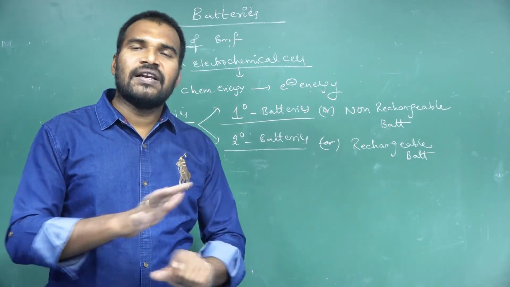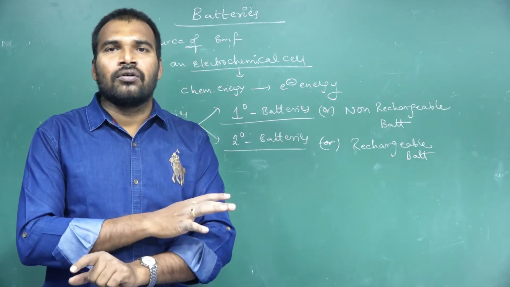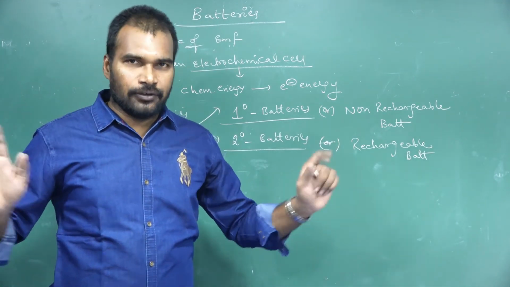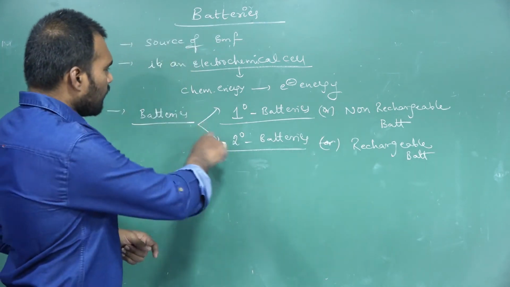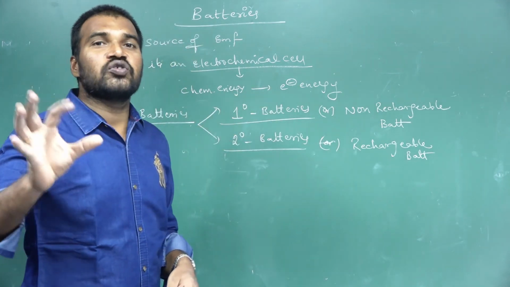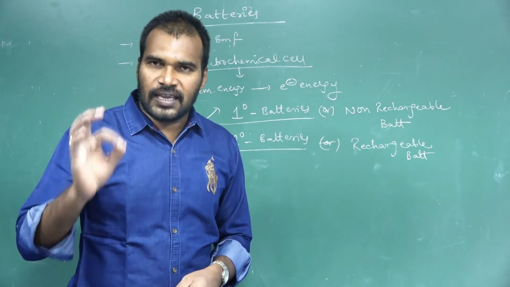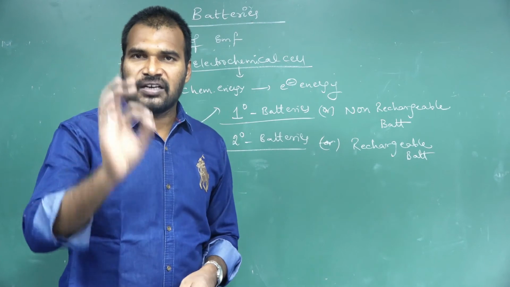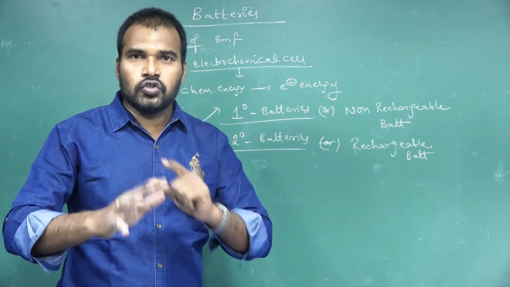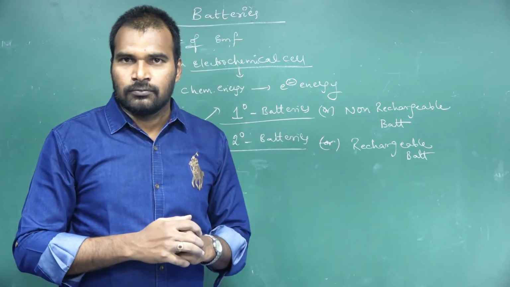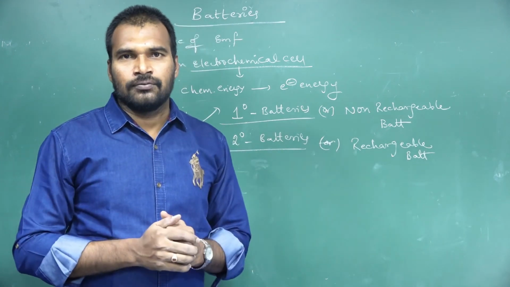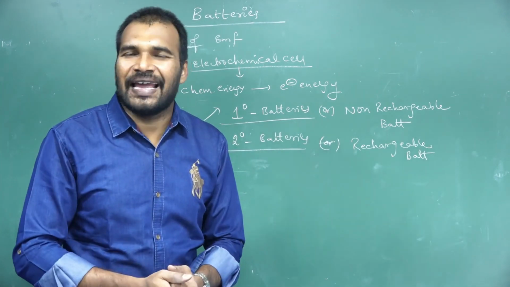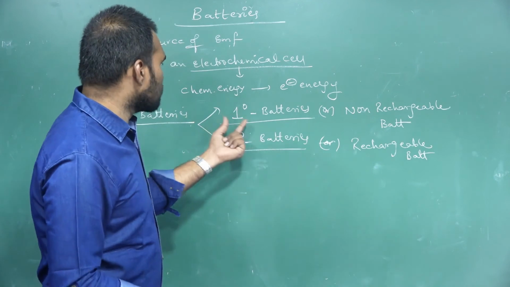The cell will be completely dead and we cannot use it again. So the reaction takes place only once, and once the reaction is over, the cell is dead and cannot be reused.